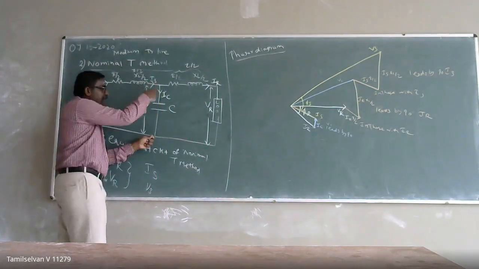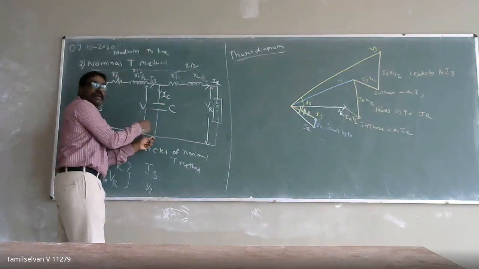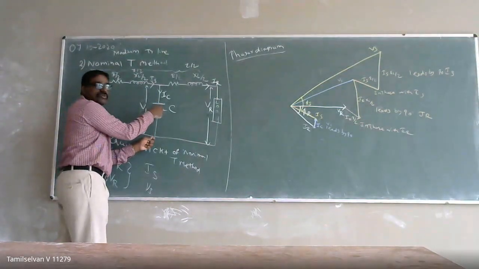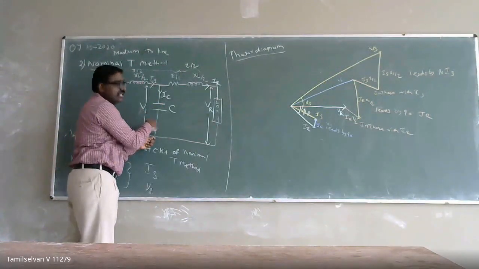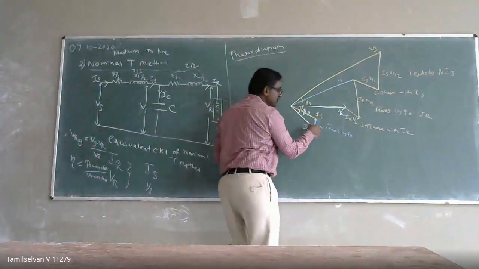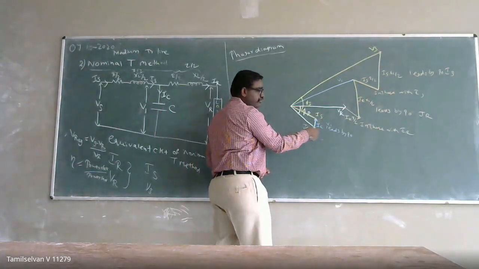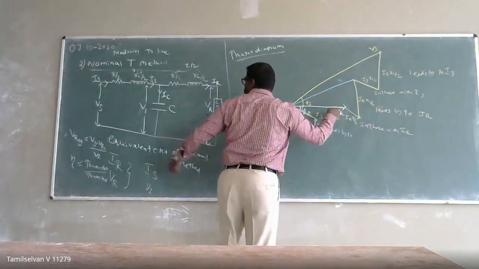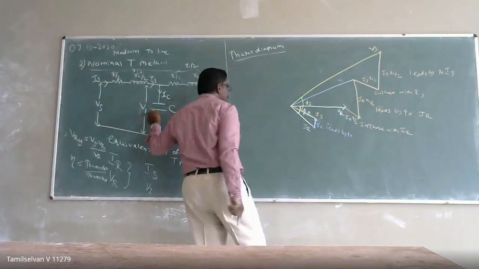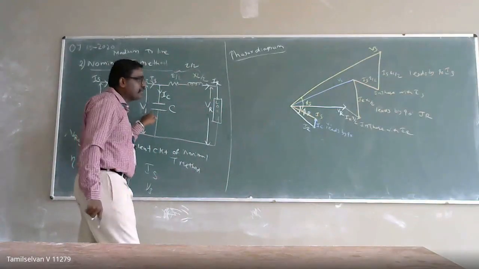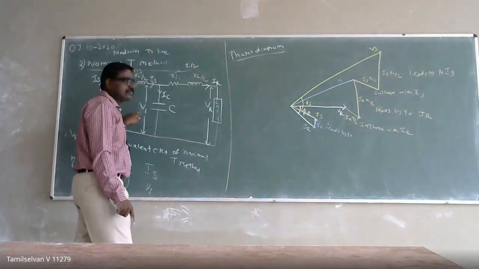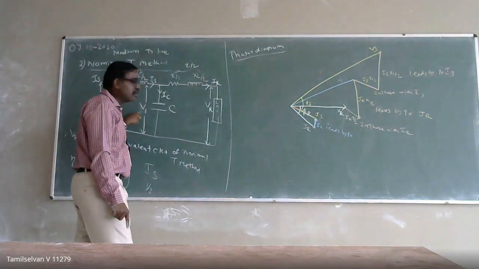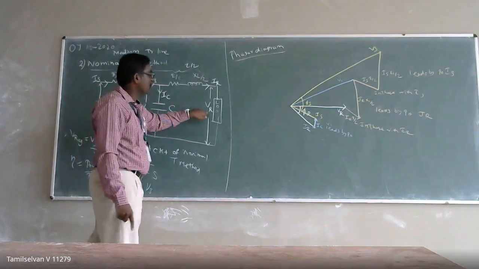A capacitor is purely capacitive. For a purely capacitive element, compared to the voltage, the current leads by 90 degrees. But with respect to VR, I'm taking V1, the capacitance voltage. The capacitance voltage leads with respect to your VR.